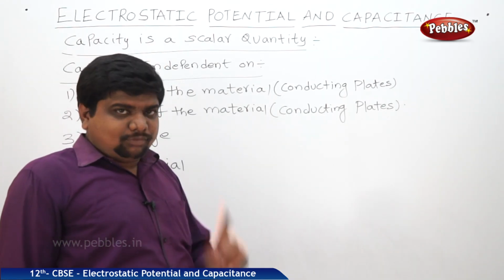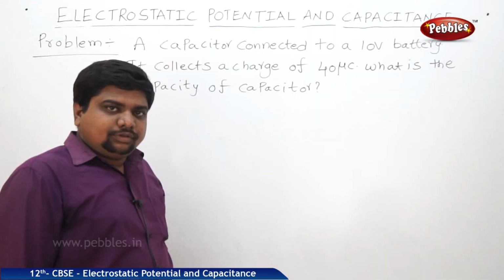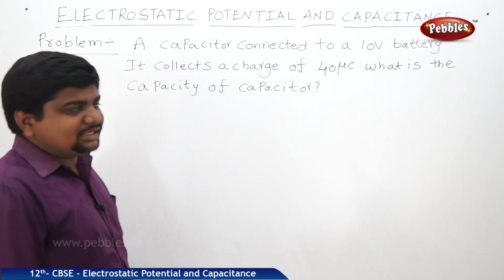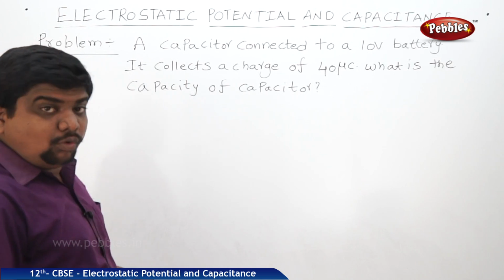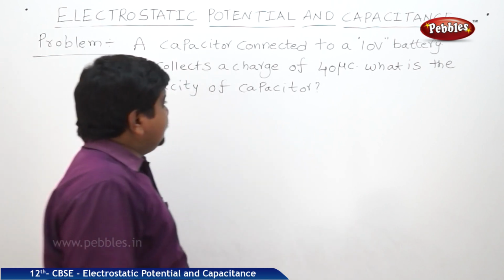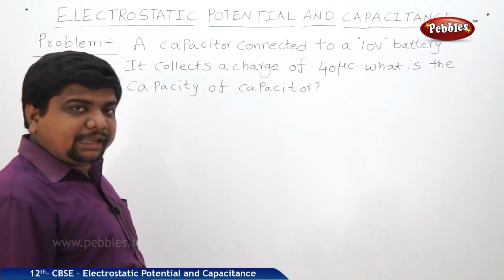Now we will see one problem based on the capacitance of a capacitor. See, the problem is written like this. A capacitor connected to a 10 volts battery collects a charge of 40 microcoulombs. What is the capacity of the capacitor?